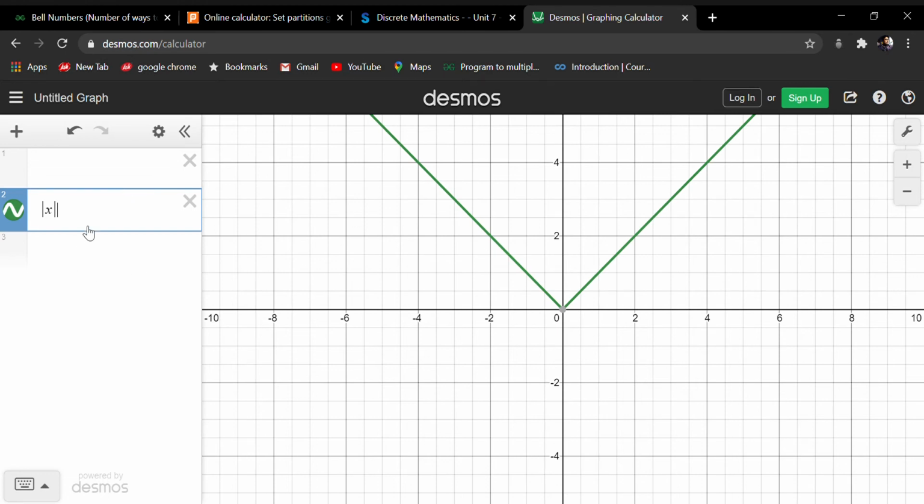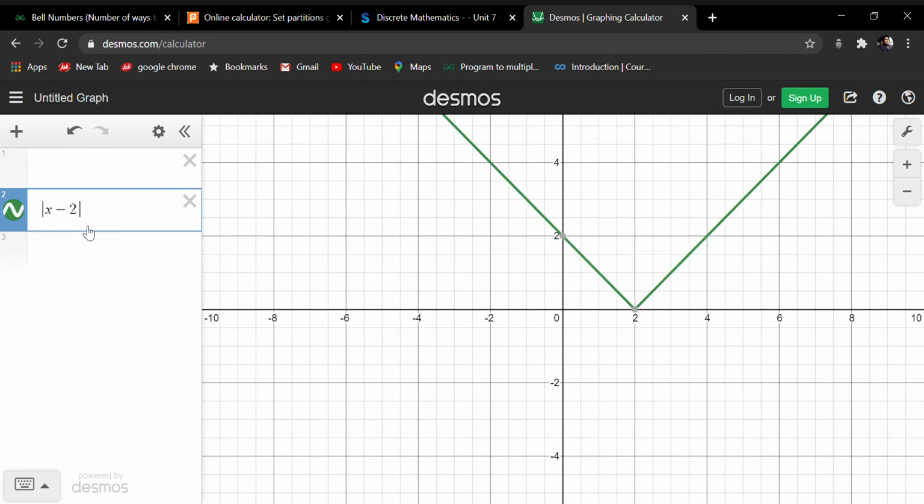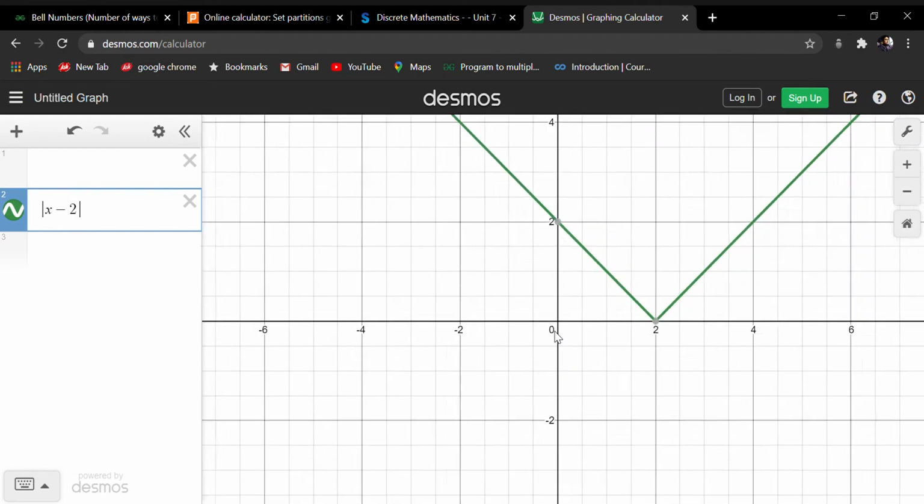So for mod x minus 2, what will the graph be? The graph will shift 2 units towards the positive x-axis. So the graph will shift 2 units toward the positive x-axis if mod x minus 2 is given. If it were x plus 2, then it would have shifted 2 units to the left. So this is the graph of mod x minus 2.